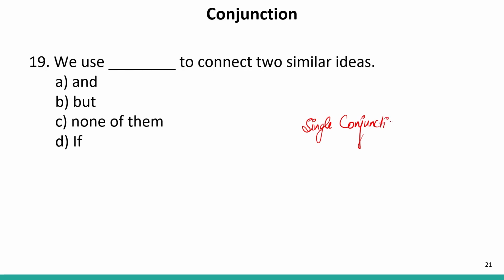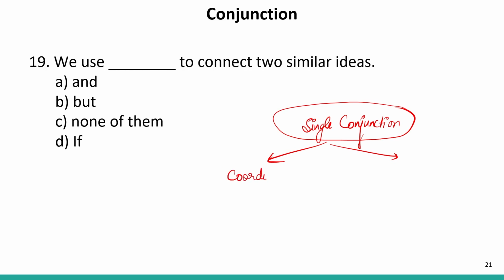One is coordinating conjunction, which coordinates two different things together, and one is subordinating. Subordinating means when, like a junior or subordinate depends on their seniors, so here in the sentence as well, one clause depends on another. That is subordinating conjunction. And in coordinating, when two equal things or two equal ideas connect with each other, that conjunction is known as coordinating conjunction. Like we use and, but, etc.